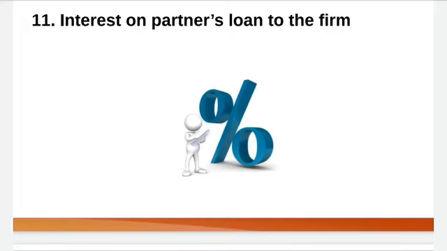Then interest on partners' loan to the firm. Partners' loan to the firm means how much they are going to pay to the banks or the financial institution from whom they have taken the loan. That also has to be written here.